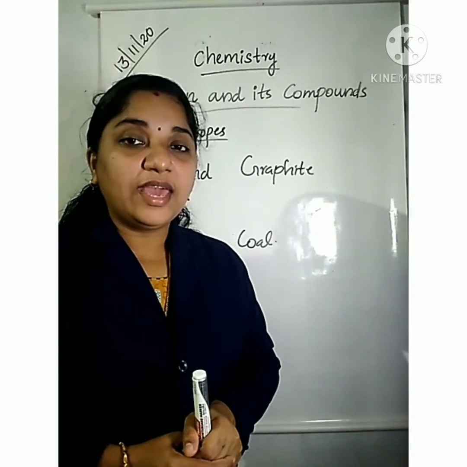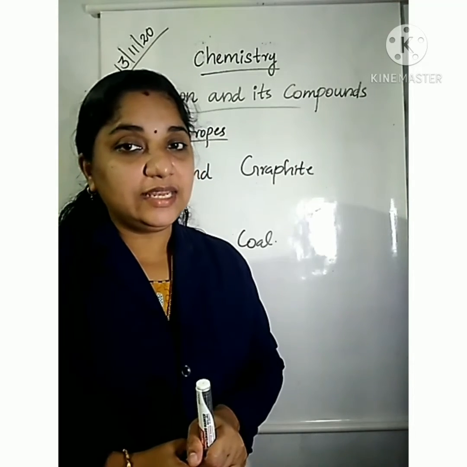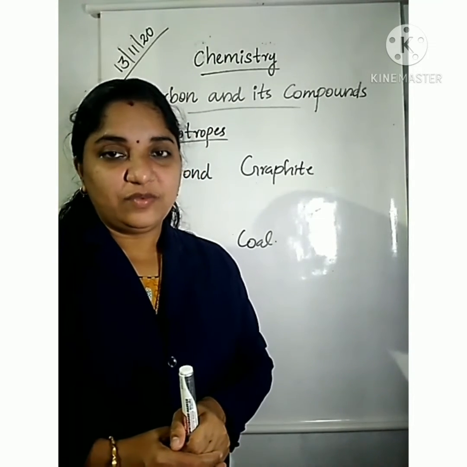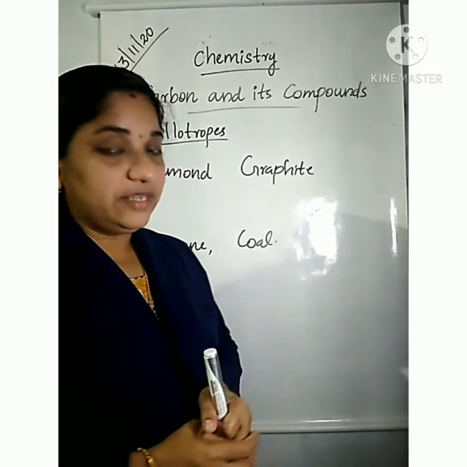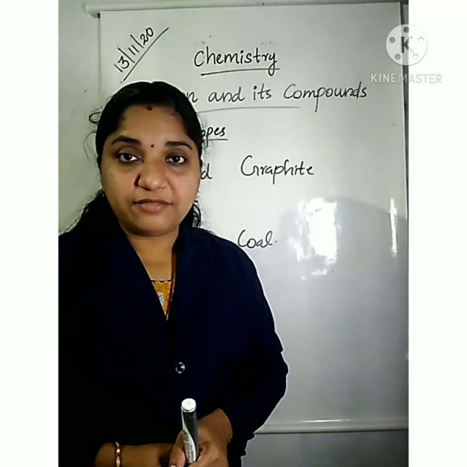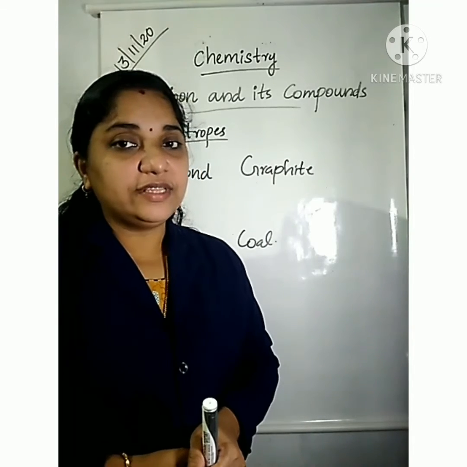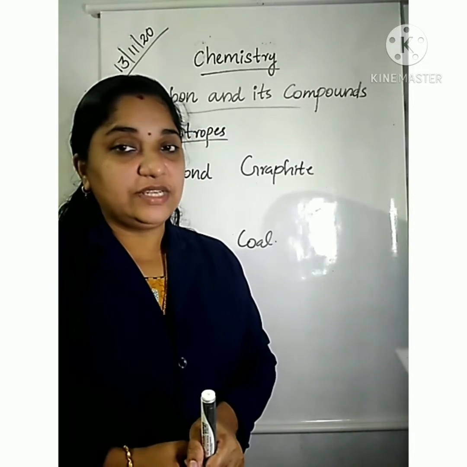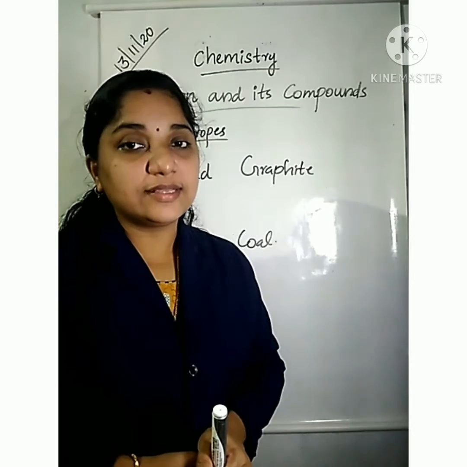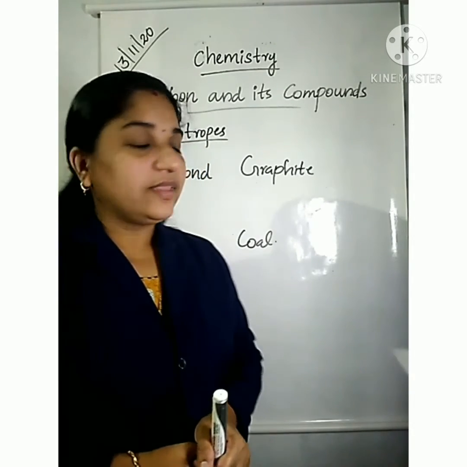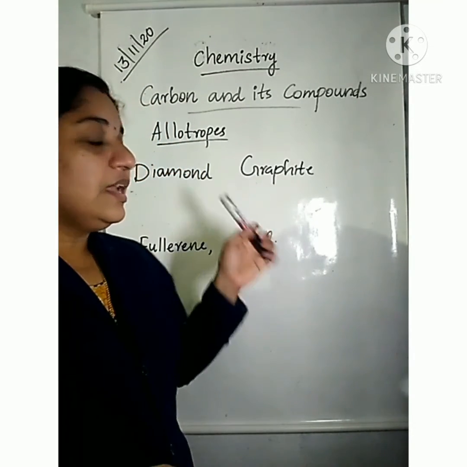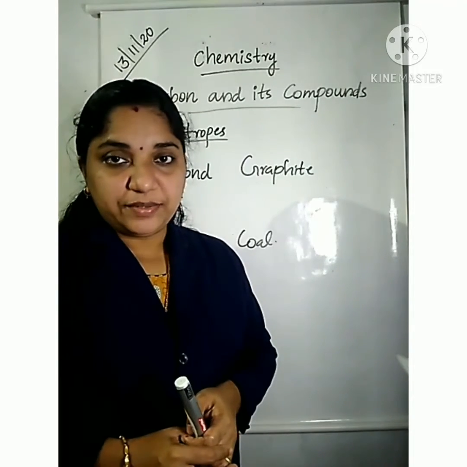In graphite, each carbon atom is bonded with 3 other carbon atoms in a plane to form a hexagonal array. And it is smooth and slippery.